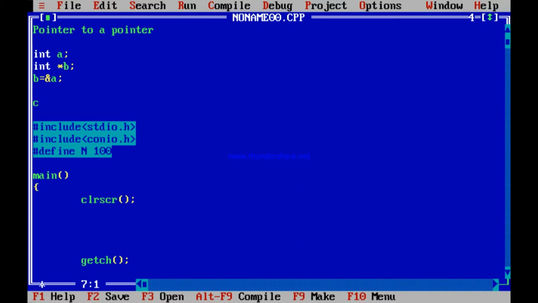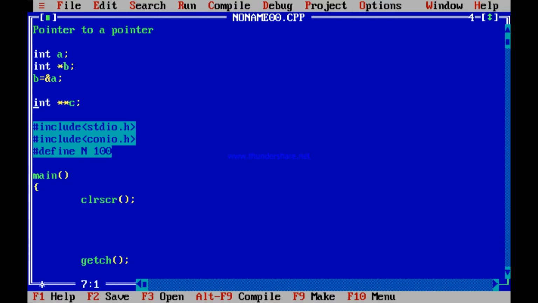How do you write that? You again start with int. Now you declare it as star star c. See, 2 stars. It means c is not an integer. C is an address. That address does not contain an integer. That address contains another address. And that address contains an integer. 2 steps. Pointer to a pointer. C is an address. That address contains another address. That address contains an integer.